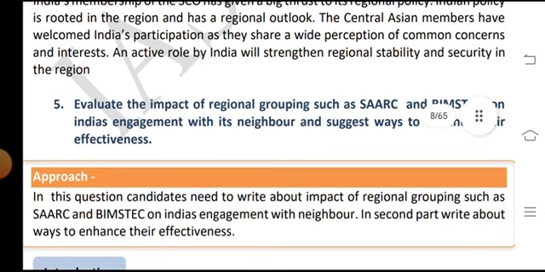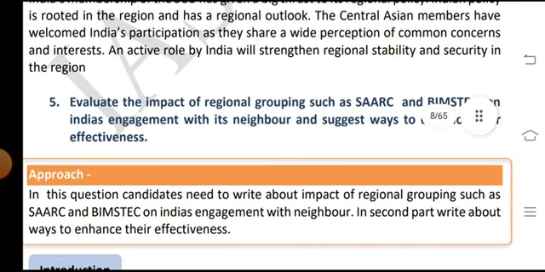The Central Asian members have welcomed India's participation as they share wide perspectives and common concerns, and India's active role will strengthen regional stability and security in the region.